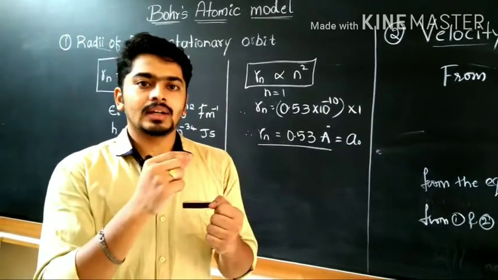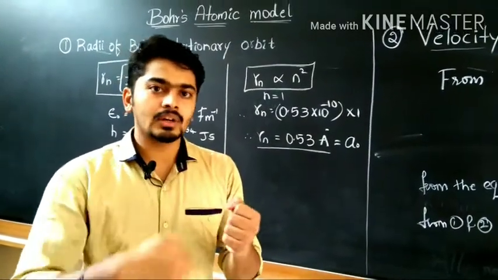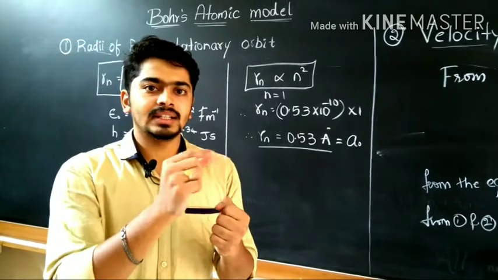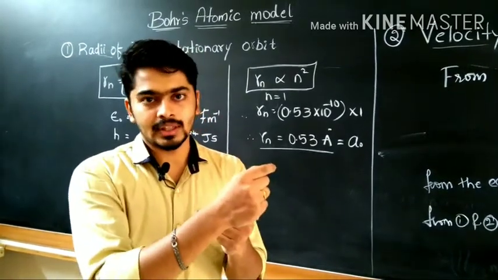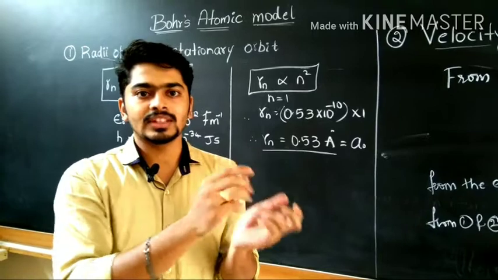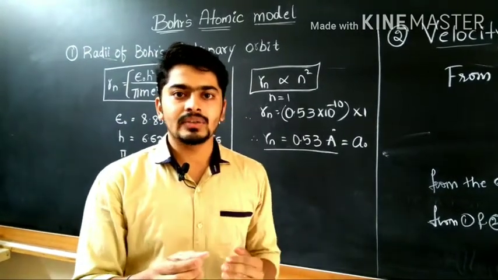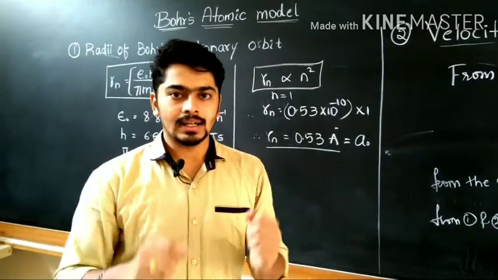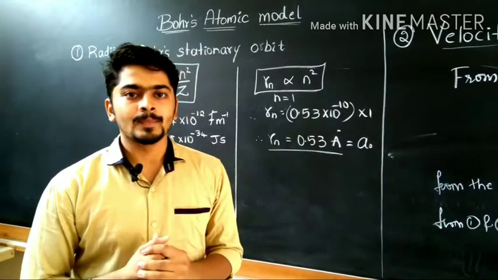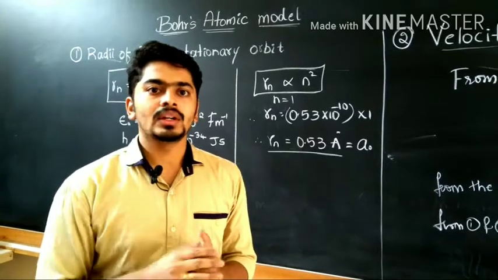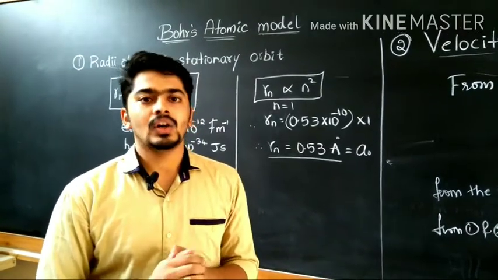To revolve around the nucleus, electrons need a force, that is the centripetal force, and that centripetal force is balanced by the electrostatic force of attraction between the nucleus and the electron. Based on this first postulate, we discussed the radius of the orbitals.